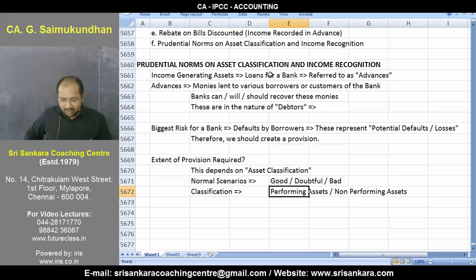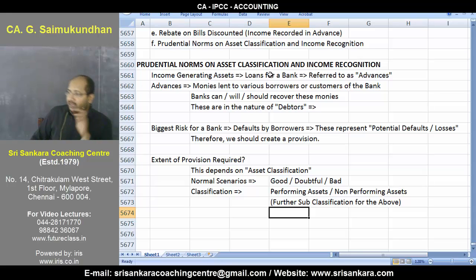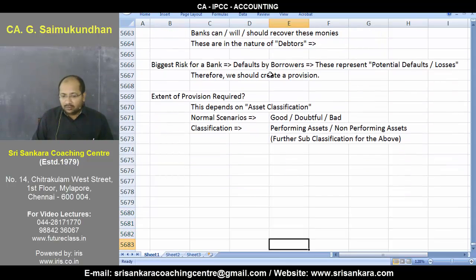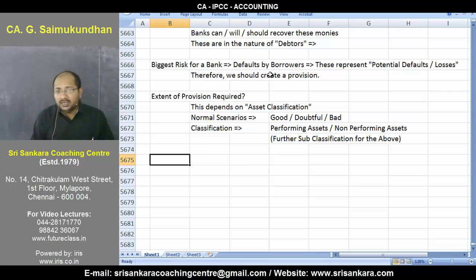The classification is all about this, performing and then non-performing. And there is further sub-classification for the above. And that is what we will be seeing right now. So performing is pretty straightforward, a good asset. And non-performing assets and advances are nothing but something which are becoming bad, already become bad, potential bad assets, so on and so forth. So just be aware, we're looking at something about the entire asset classification, which is where we start straight away at something called as what exactly is an NPA. The biggest idea here, what is a non-performing and what is a performing asset?